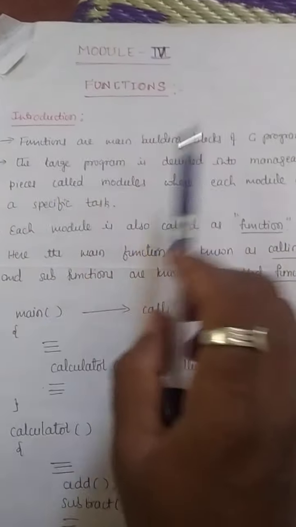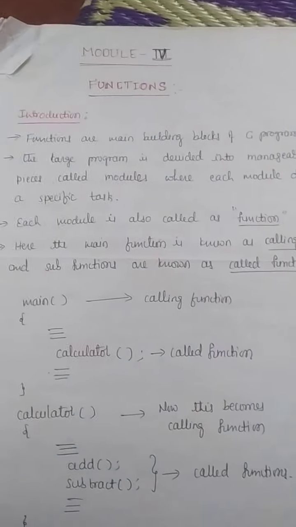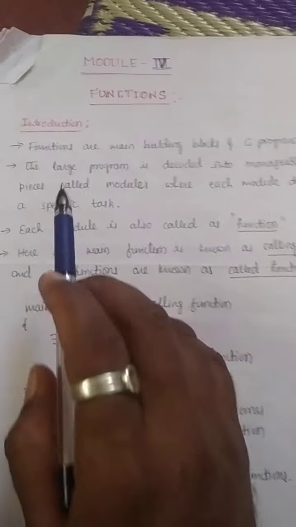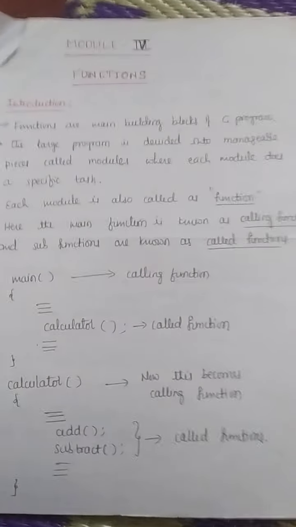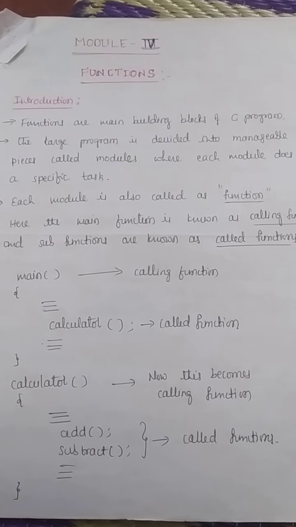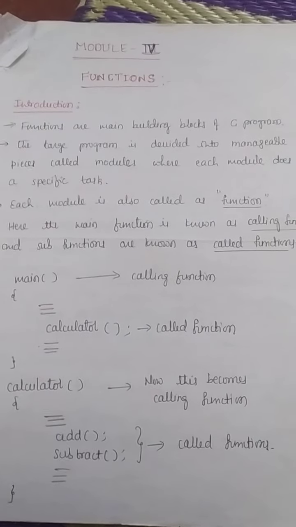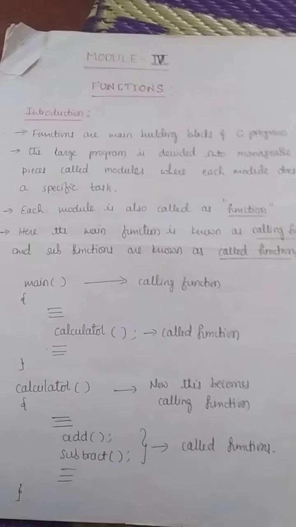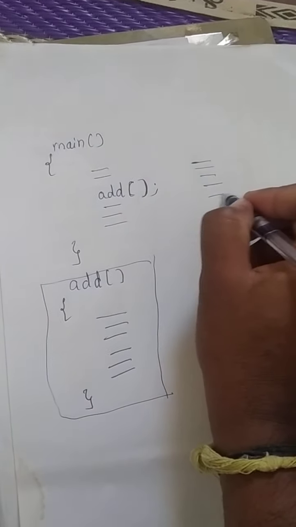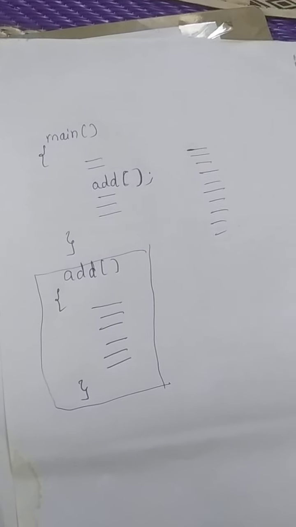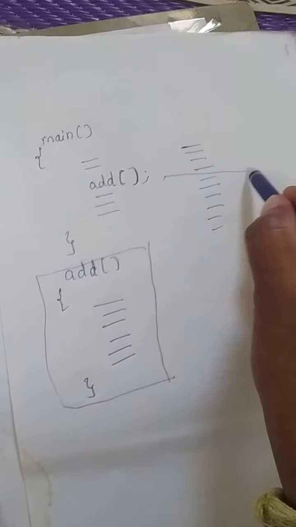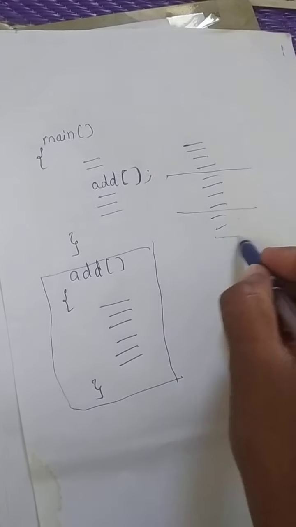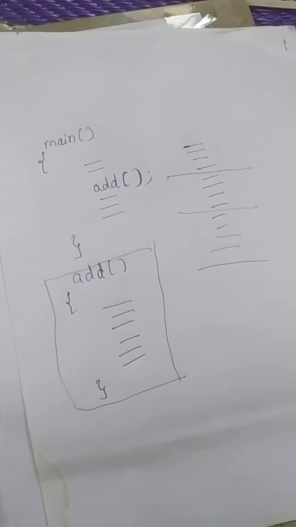Functions are the main building blocks of a C program. It means they are going to play a major role. Here the large program will be divided into manageable pieces called modules, where each module does a particular or specific task. Consider a large program which contains some 2000 lines of code. If you have a program or project with 2000 or 3000 lines of code, it will be a difficult task to understand. So what we do is divide the lines of code into manageable pieces or simpler modules.